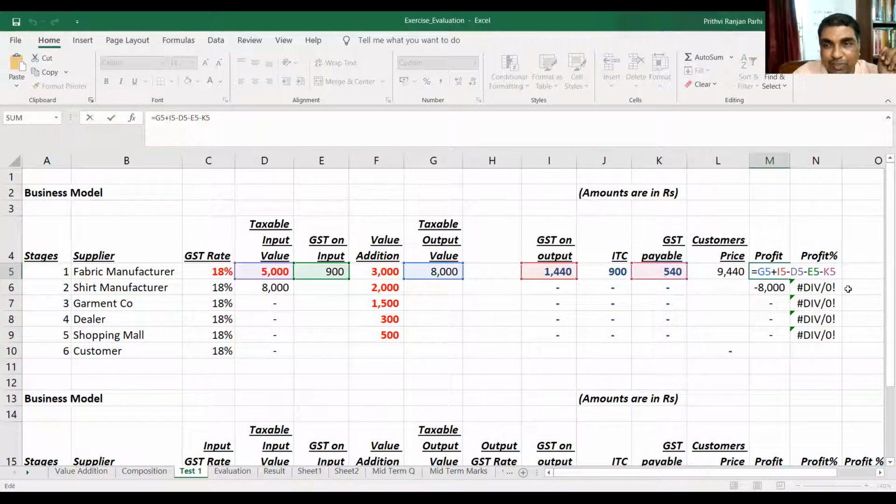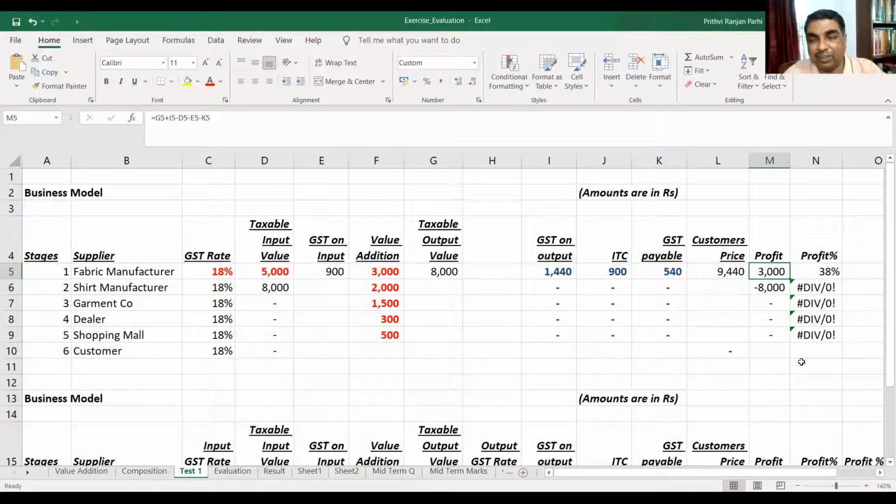Can you see it? How to calculate profit? Can you calculate profit in this situation? Here is the formula I am saying. At what price is it sold?